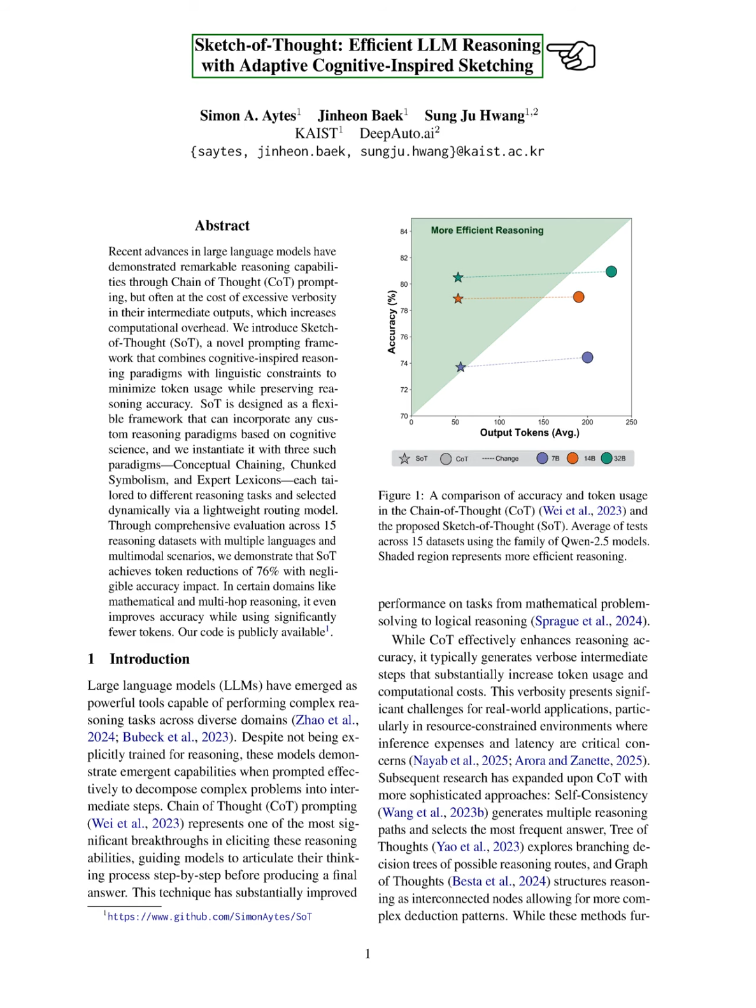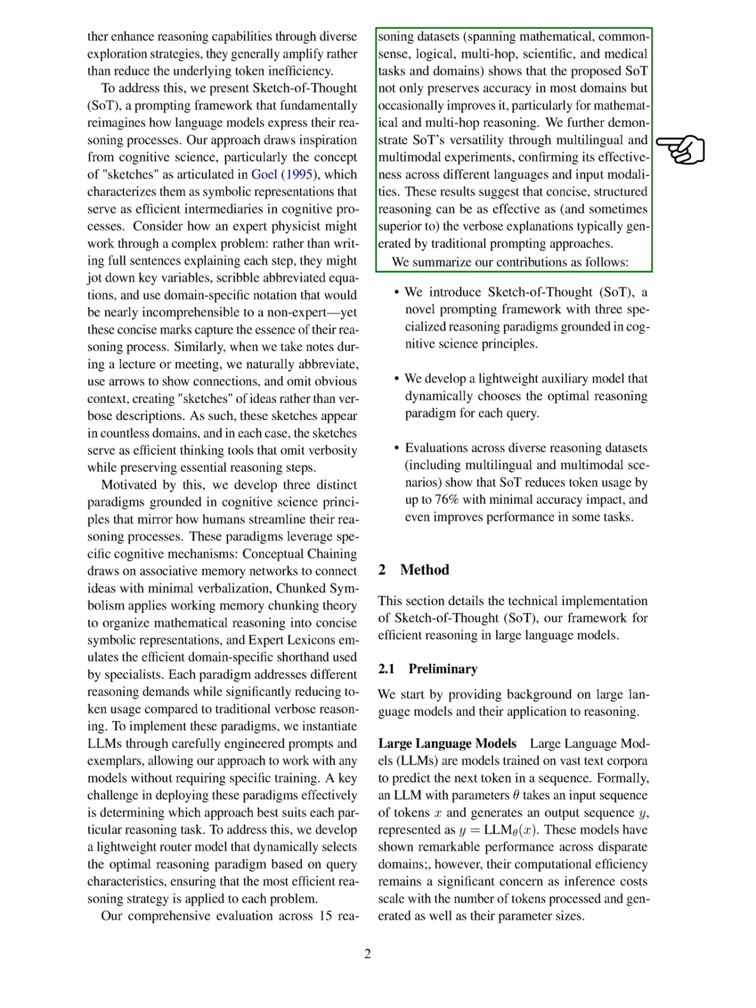Section: Introduction. In this section, we introduce Sketch of Thought, SOT, our framework designed to enhance reasoning efficiency in large language models, LLMs. We begin by discussing the background of LLMs and their role in reasoning tasks. LLMs are trained on extensive text data to predict the next word in a sequence. They perform well across various fields, but their efficiency is a concern since the costs rise with the number of tokens processed and generated.